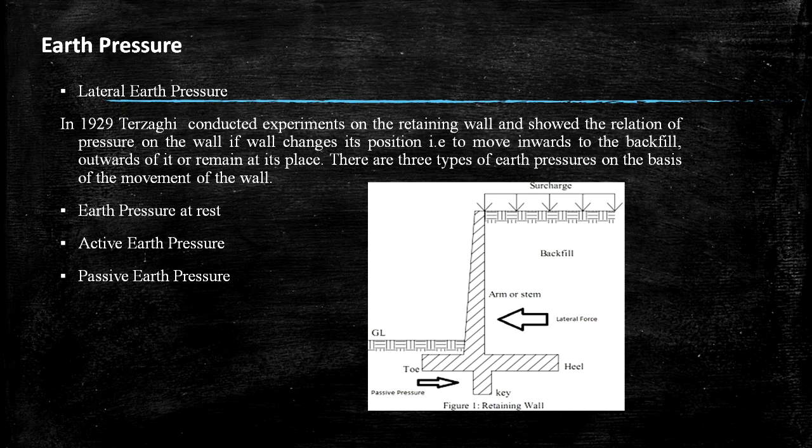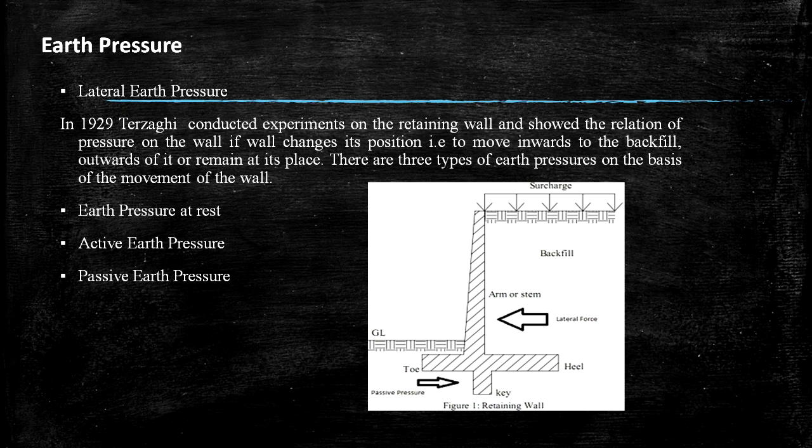retaining structure. A retaining wall is used for maintaining the ground surface at different elevations on either side of it. A material retained or supported by the structure is called backfill, which may have its top surface horizontal or inclined. The portion of the backfill lying above the horizontal plane at the elevation of the top of the wall is called surcharge, and its inclination to the horizontal is called the surcharge angle. Here in this figure we can find the surcharge, backfill and retaining wall.